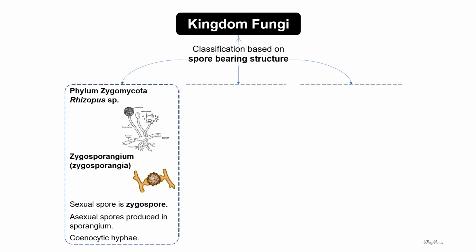Zygomycota has the zygosporangium, or in plural zygosporangia, which is the structure that forms the sexual spore, the zygospore. But members of the phylum Zygomycota are able to produce asexual spores in sporangium. If we study the structure of hyphae, they are aseptate hyphae, meaning they do not have partitions along the hyphae.